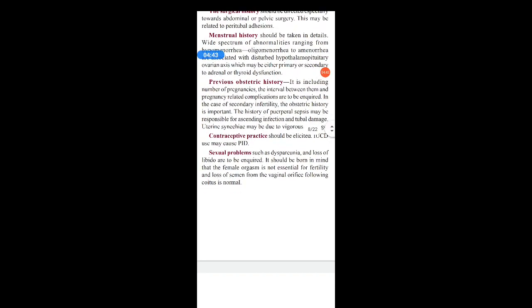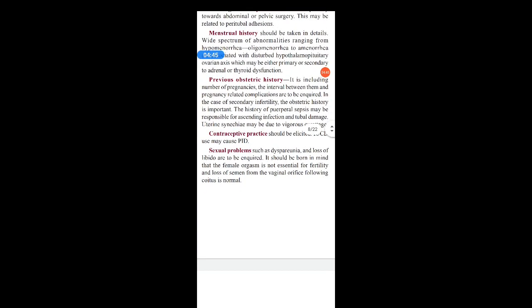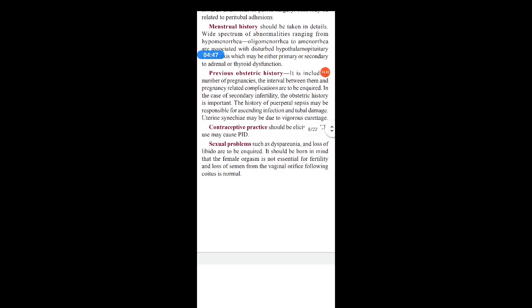And in the case of secondary infertility, the obstetric history is important. The history of puerperal sepsis may be responsible for ascending infection and tubal damage. Uterine synechiae may be due to vigorous curettage.